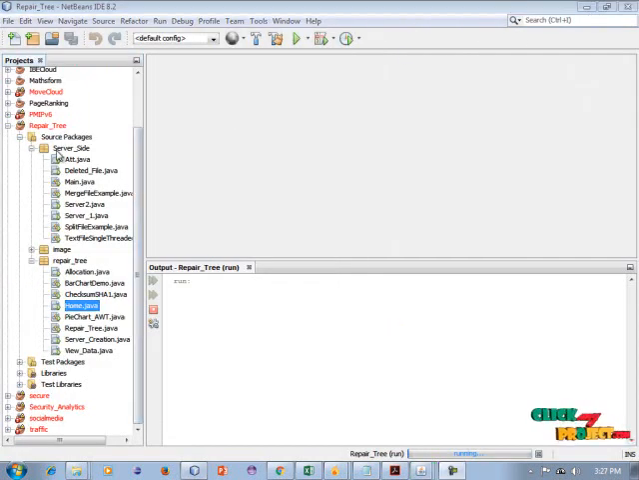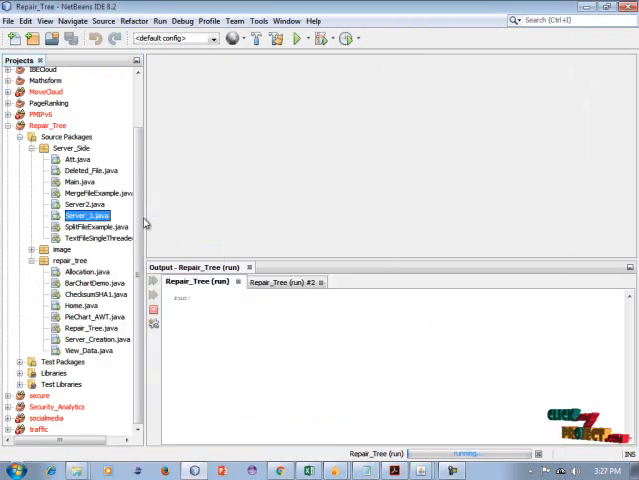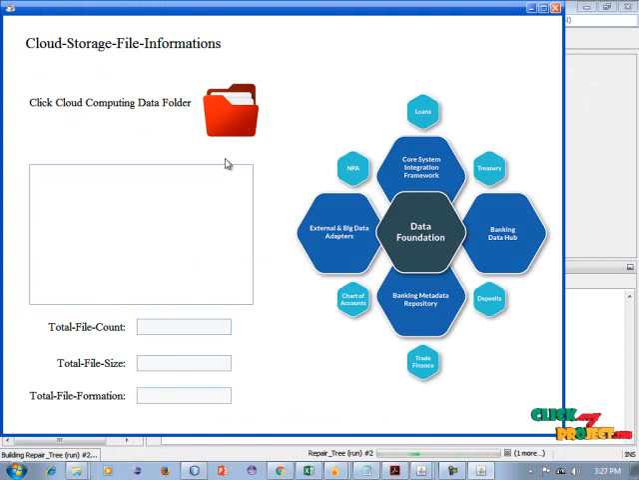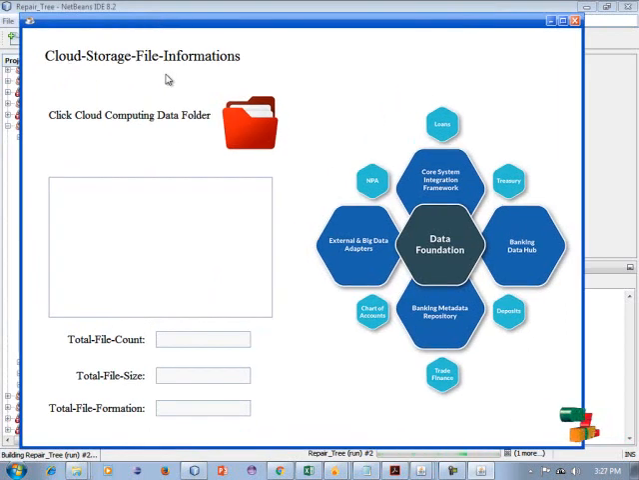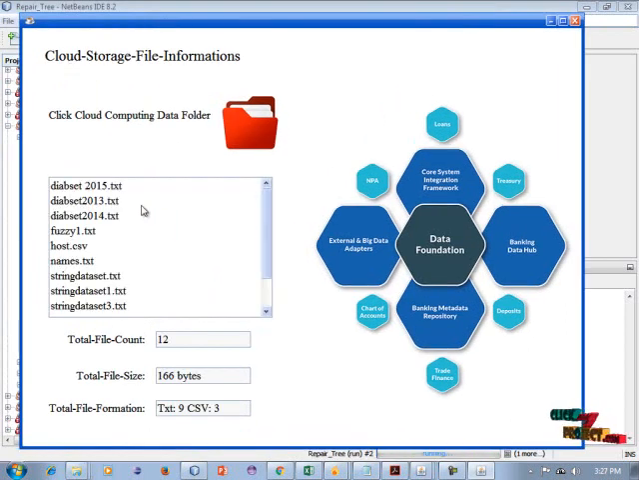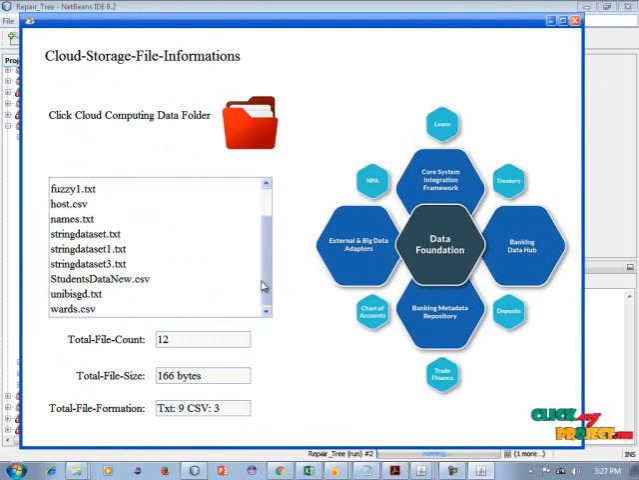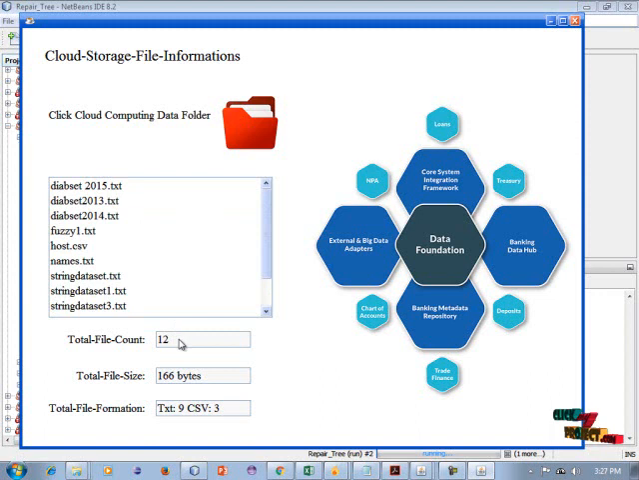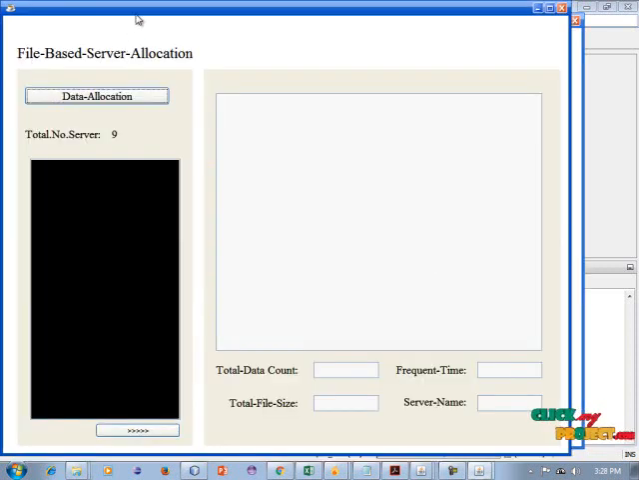So after that we run the server side packages. So click server one, right click this run file. So this is the cloud storage file information. So click this. All the cloud files uploaded by users can be displayed in these fields. So in the cloud files information, the cloud file sizes and total file information can be displayed in this field. So click data information.